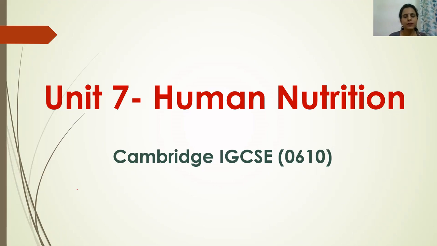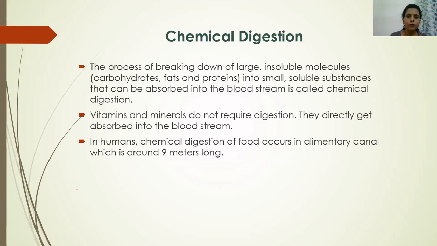Hi everyone, in this video we are going to begin with chemical digestion. So we already know the food which we eat contains very complex nutrients like carbohydrates, proteins and fats. These carbohydrates, proteins and fats are very complex nutrients and their size is very big, so they cannot be absorbed into our bloodstream as such. Whenever we consume carbohydrates, fats and proteins in our diet, they always require digestion.